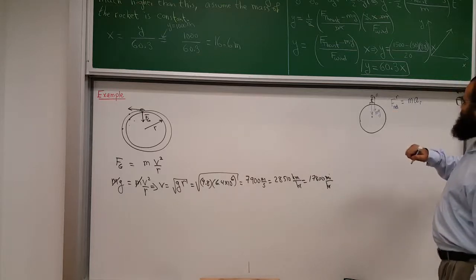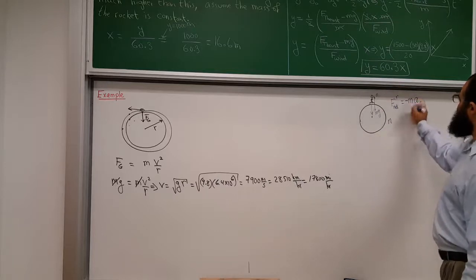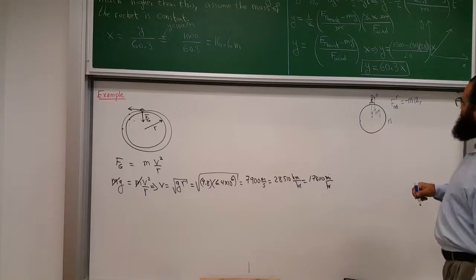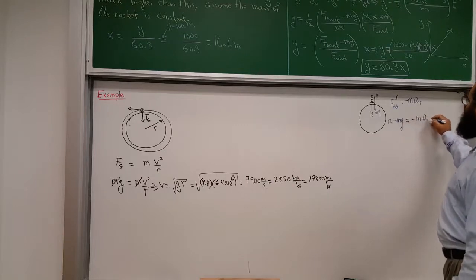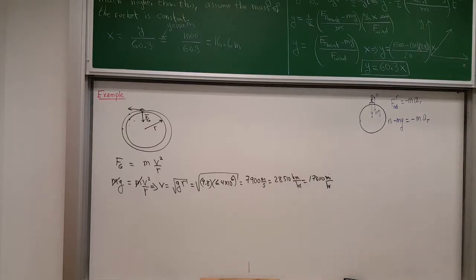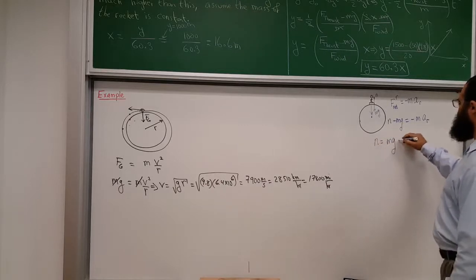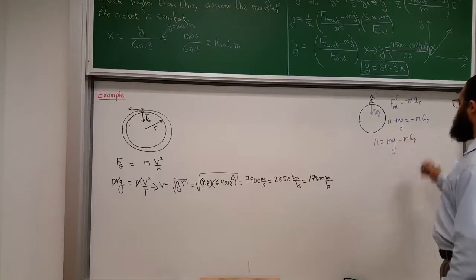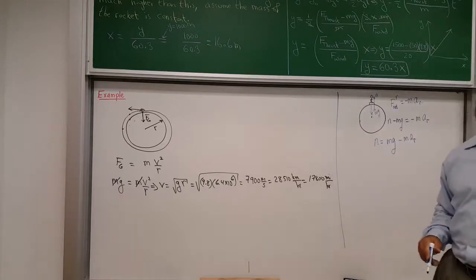So what's the net force in the radial direction? There is a normal force upward. And then, if I consider the downward to be negative, then this will be minus, because the radial direction is down. So the normal force minus mg is equal to minus m times the acceleration in the radial direction. So I get the fact that the normal force then will be mg minus the mass times the acceleration in the radial direction.